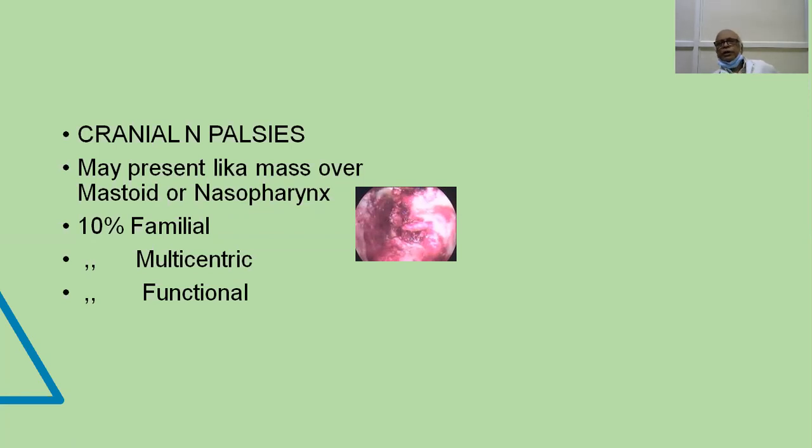Of course, there may be involvement of the accessory nerve also, wherein there will be failure of shrugging of the shoulders. About 10% of these tumors are familial and 10% are multicentric. There may be another tumor elsewhere in the body, and about 10% are functional, that is, they produce catecholamines.